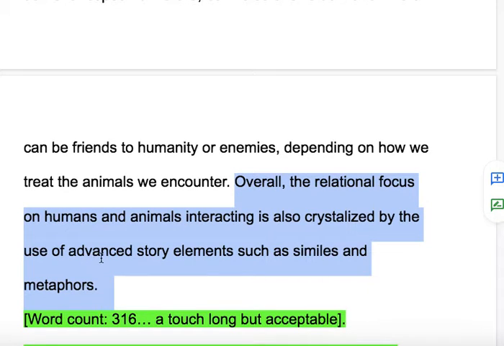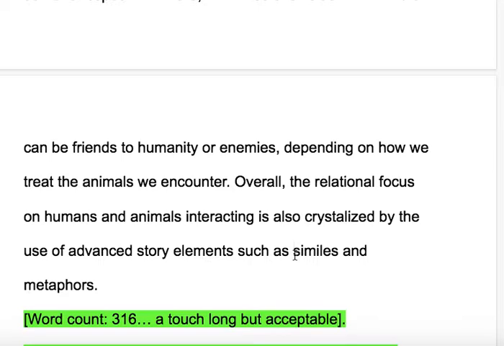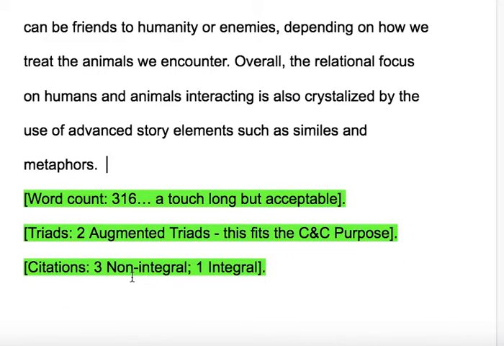But then I also hint at what the next main body paragraph will be looking at. And again, it's still going to talk about this kind of interaction because that's the major conflict of both stories. Or one of the major conflicts, I should say. And then I also show that I'm going to be moving into looking at these alpha level story devices, similes, and metaphors.